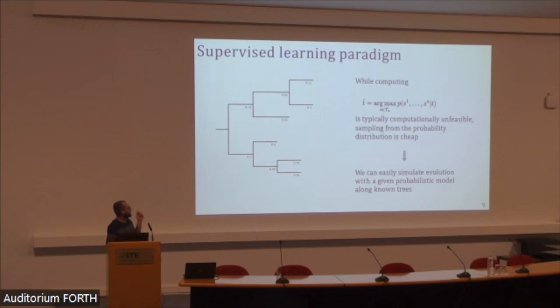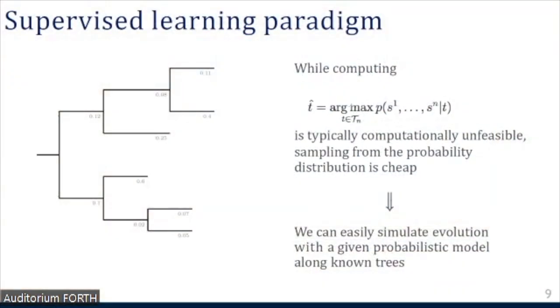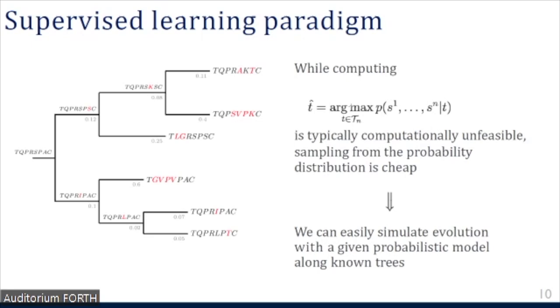To do so, we take a supervised learning paradigm. Given that computing the maximum likelihood estimate according to a complex model of evolution is typically computationally unfeasible, sampling from the probability distribution is typically cheap, which means that we can simulate evolution with a given probabilistic model along known trees to obtain as much training data as we want.